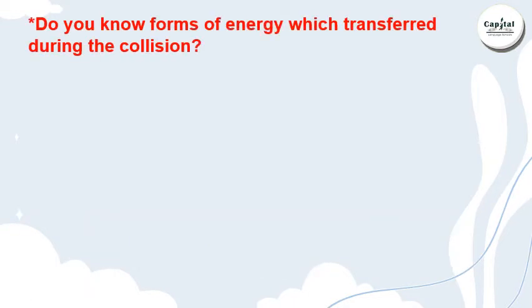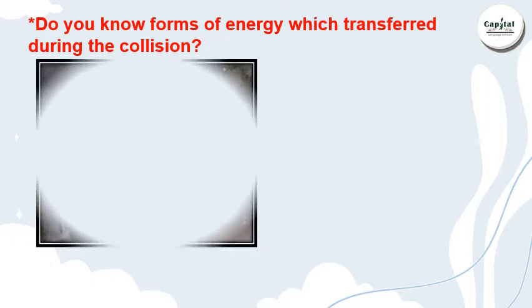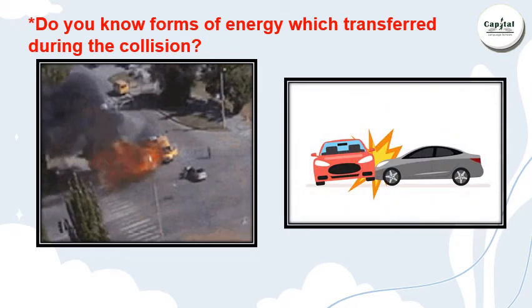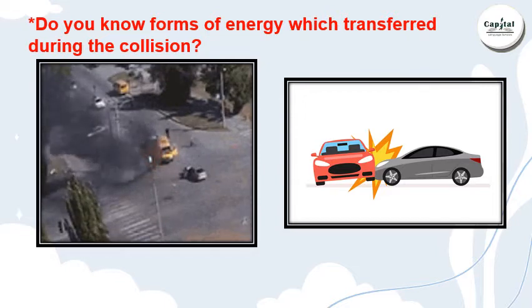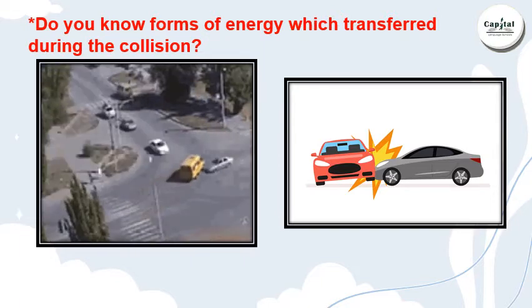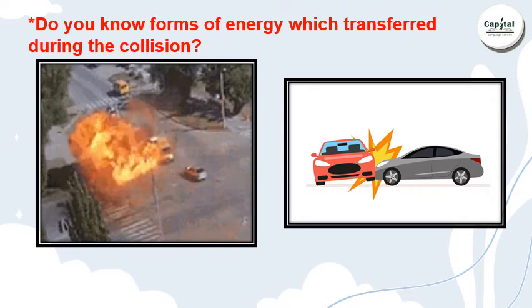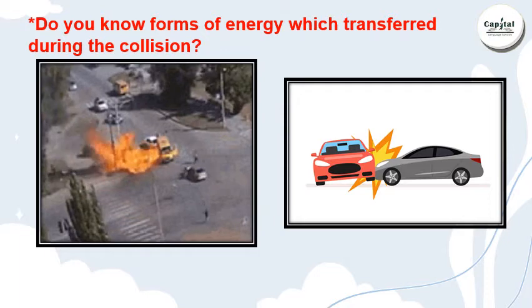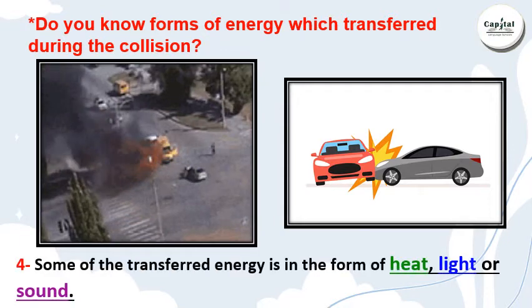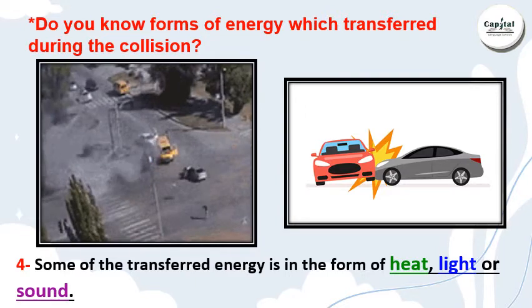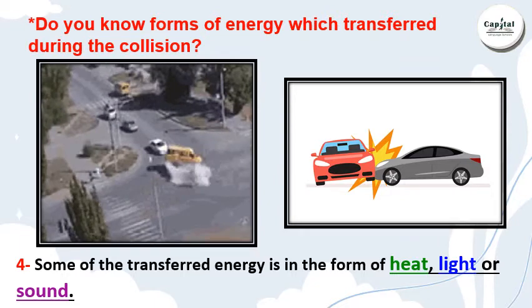Very good. And now, do you know the forms of energy which are transferred during the collision? We have accidents now, and what do you think? What are the forms of energy which are transferred during the collision or this accident? Excellent. Sound energy, heat energy, and light energy. Very good. Some of the transferred energy is in the form of heat, light, or sound energy.